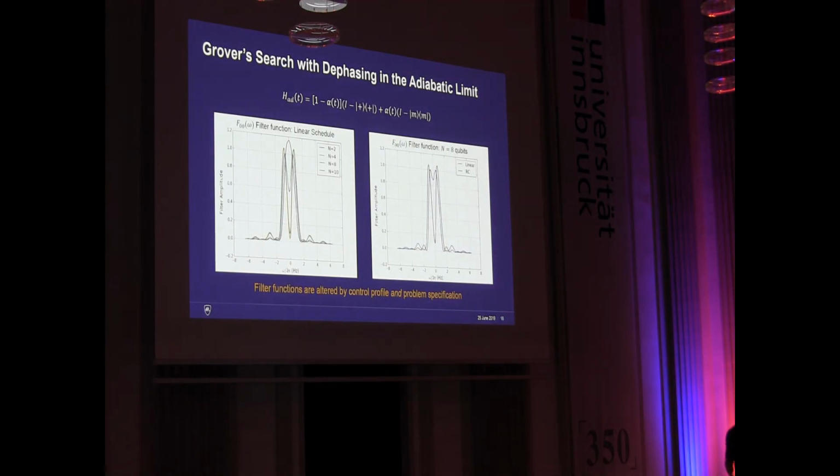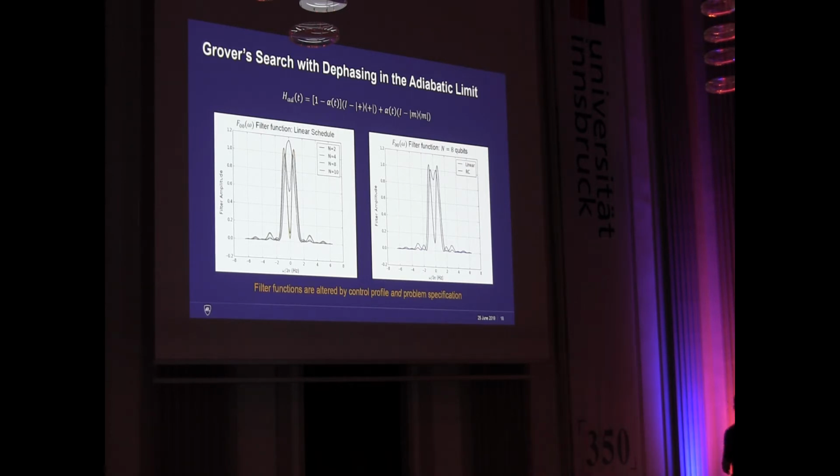The more interesting case is when we look at Grover's algorithm here. For Grover's algorithm, we're keeping the linear schedule and just changing the number of qubits. As we change the number of qubits, the filters start to shift to higher frequencies, with higher concentration at higher frequencies.